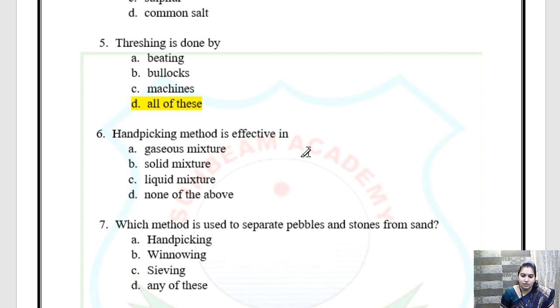Hand picking is used in the separation of solid mixture. Okay, hand picking का मतलब कि हाथ से pick करना. So we can do it when the mixture is solid. Okay, so the answer is solid mixture. Clear?